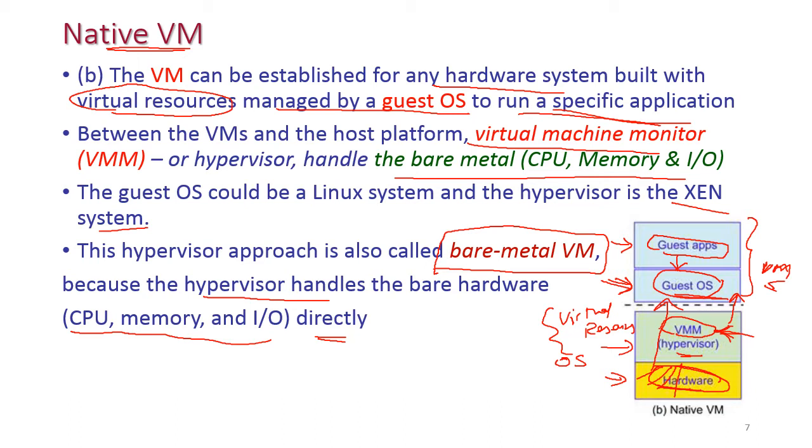Native VM means that on top of the hardware we have the virtual machine monitor. This virtual machine monitor is used to create more virtual machines. Each virtual machine may have a different OS and different application. This is VM1 and this is VM2.